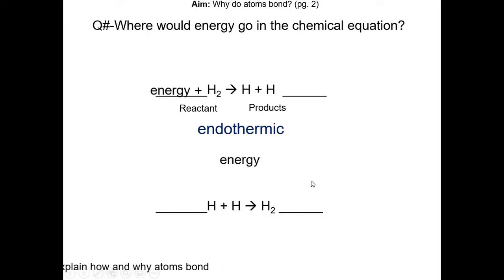So now we have the opposite case scenario. Here we're forming a bond to make hydrogen gas. Since forming is releasing energy, energy will be on the product side because this is the exothermic process.